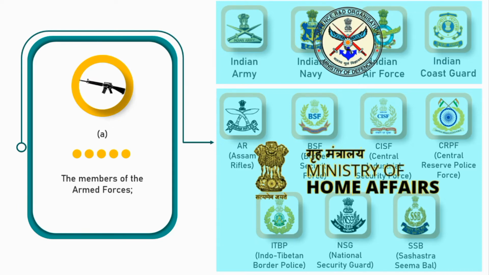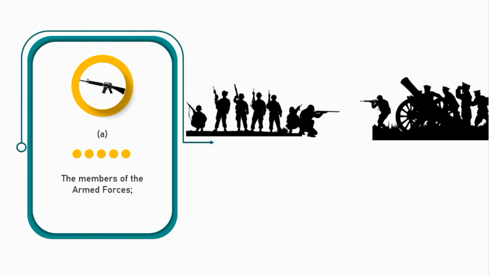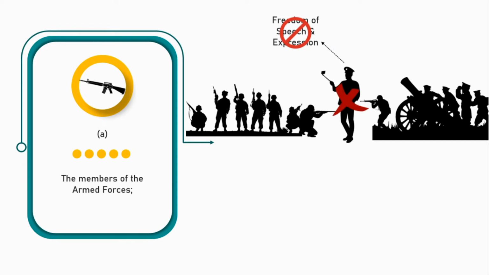The members who are part of these forces, their fundamental rights are not like that of a normal person. Have you ever seen that there is a war on a border and any army person is taking a photo or video and putting it on social media? And if someone stops him, can he say that you are violating my freedom of speech and expression? No, he can't do that because it is a matter of national security. He can't reveal what is happening at the border. So these officers do not have the rights that a common citizen has.